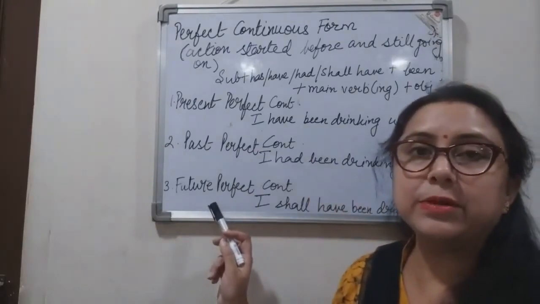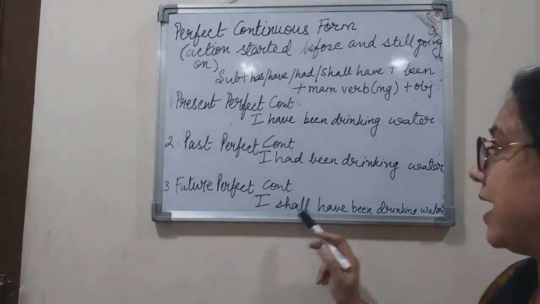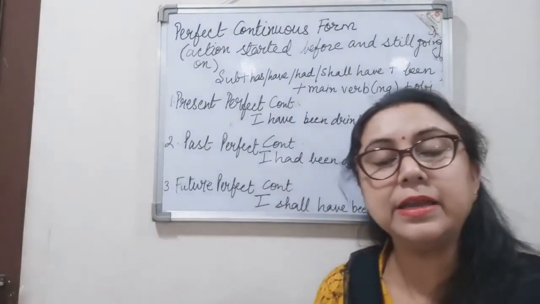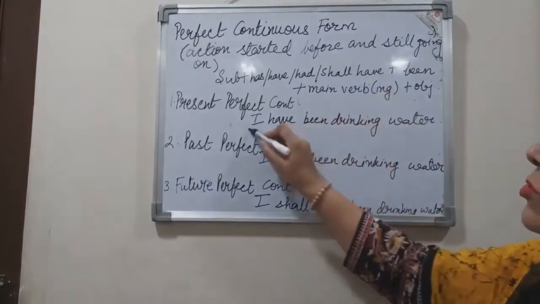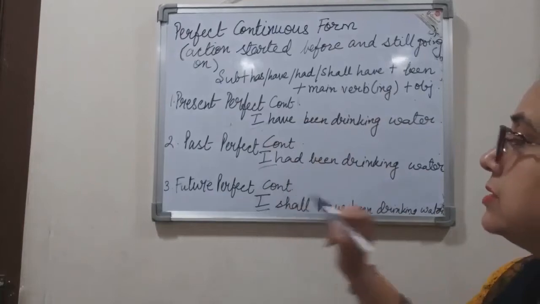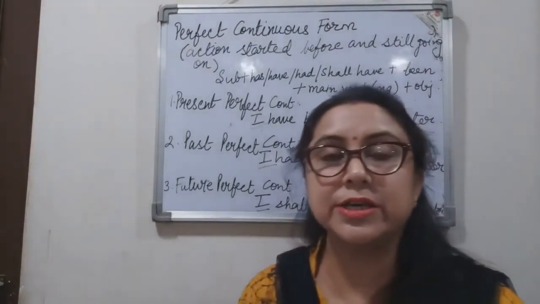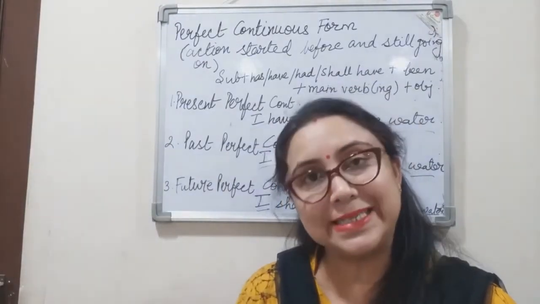And the example for future perfect continuous is I shall have been drinking water, right? So again, in this tense form, we notice there is no change in the subject, there is no change in the object. Only the change that takes place is in the verb form, right?